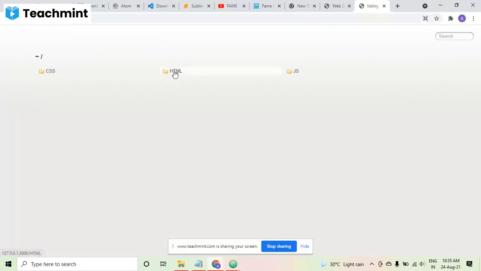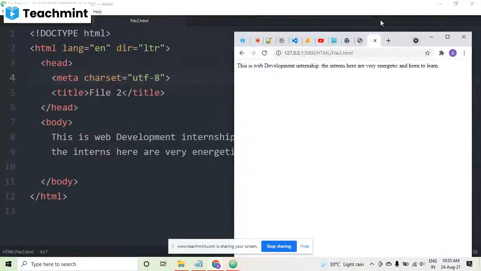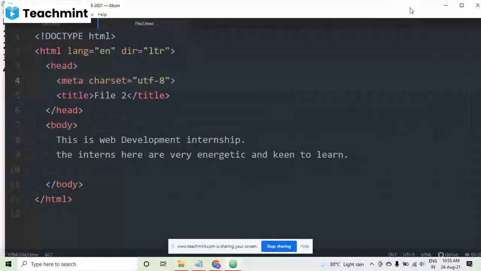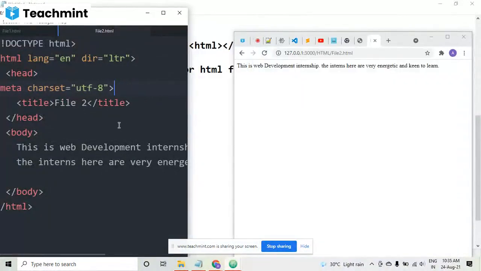Now I am coming here to the HTML because our files are here. I'm just clicking on file 2. You can see this file 2 has been opened. Here on the title bar, it is written file 2. And here it shows what content I had written there. Now I have just kept it here. Let me just arrange both here. I am arranging them both.